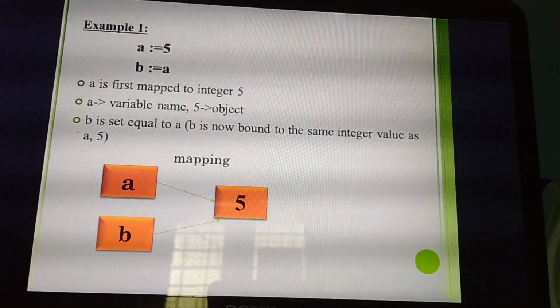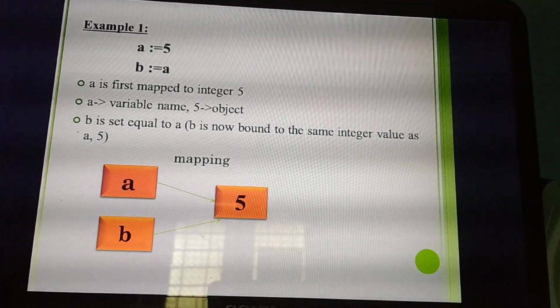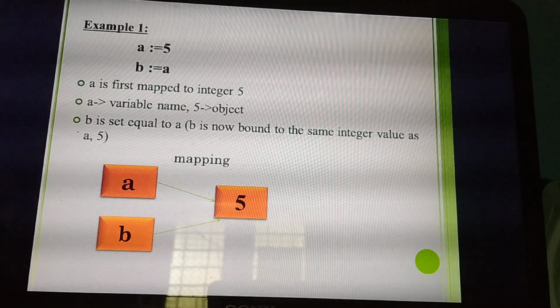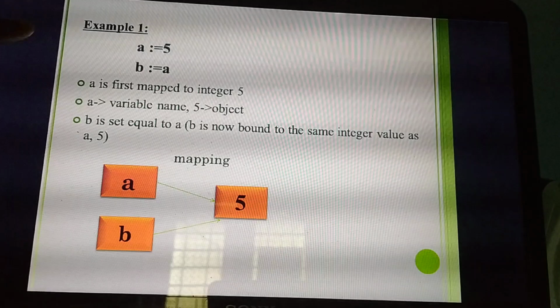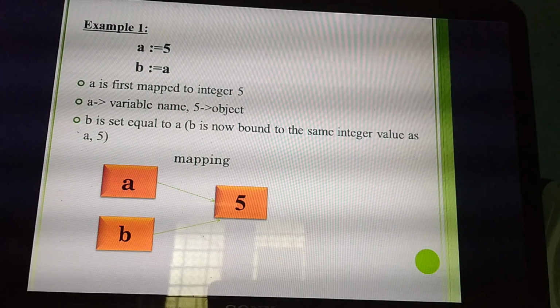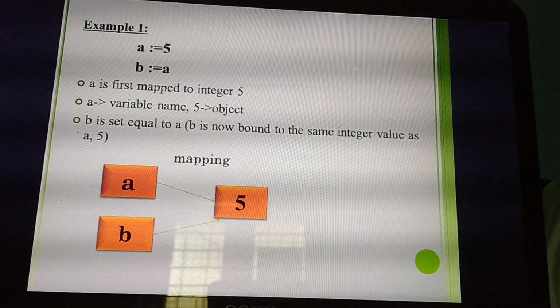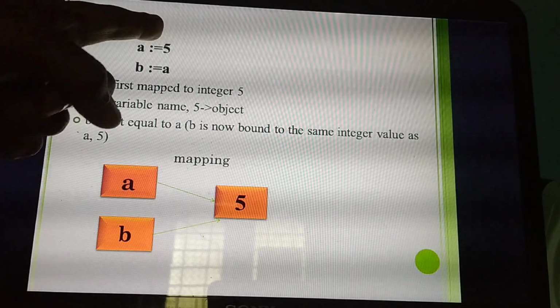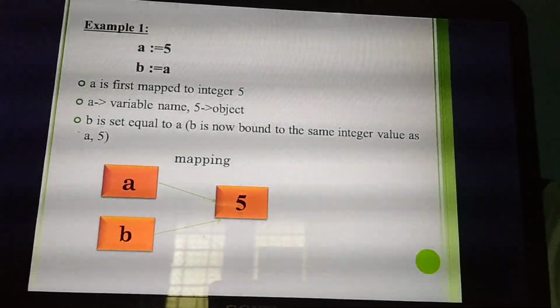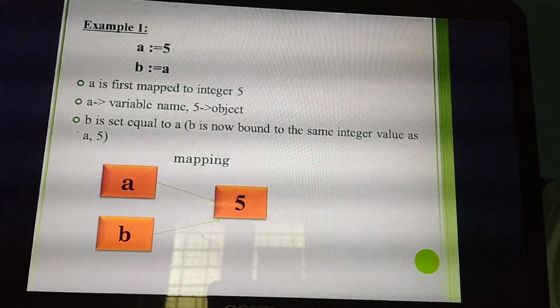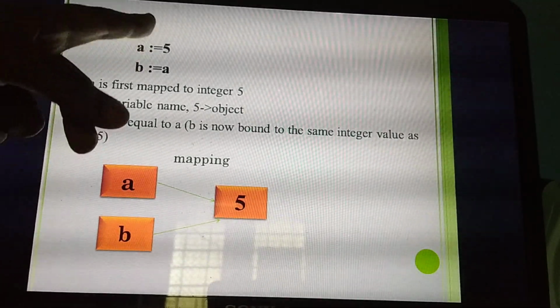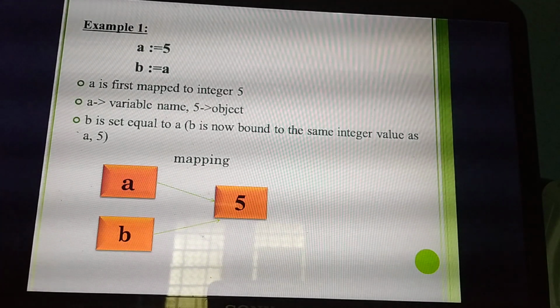See this example, then you can easily understand. Here they have given 2 variables. Just to say, what are the variables? A and B. By seeing this example itself you will be able to understand. The value of A is 5. That means I am mapping the value 5, or binding. Already you studied binding or mapping, no? So I am going to bind or map the value 5 to the variable A.